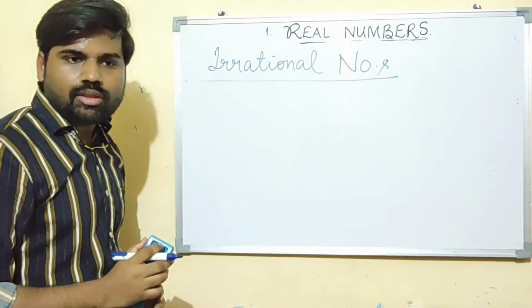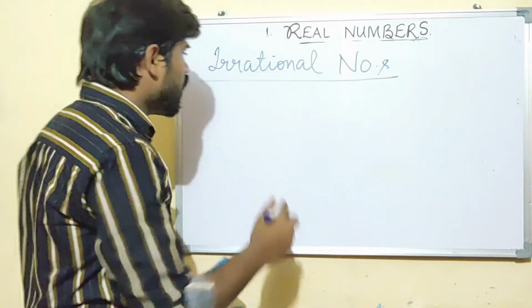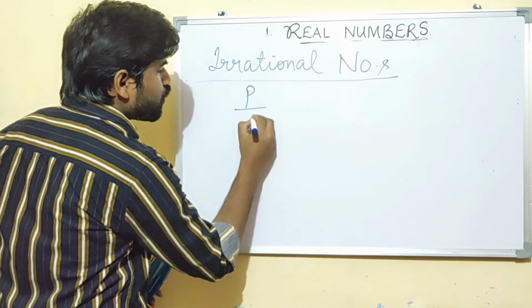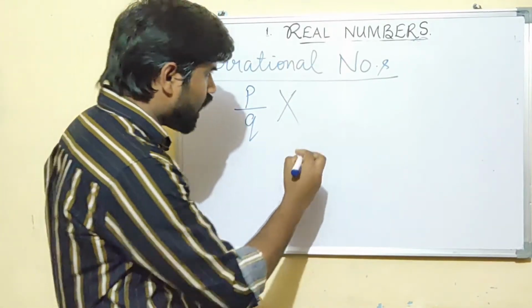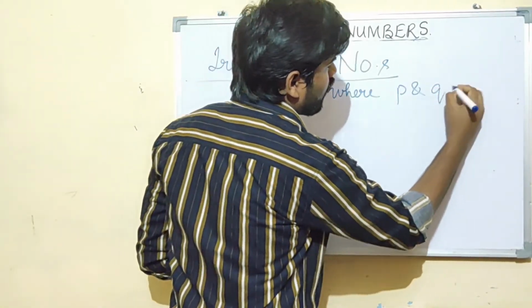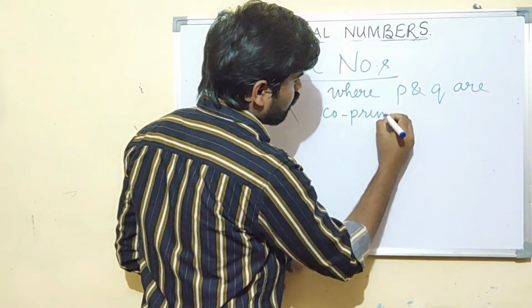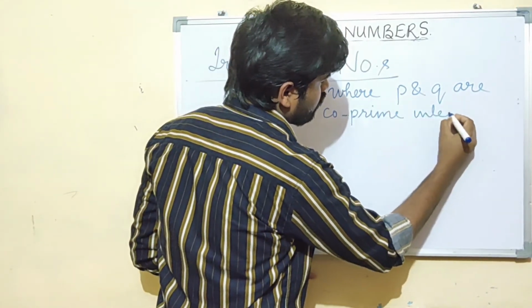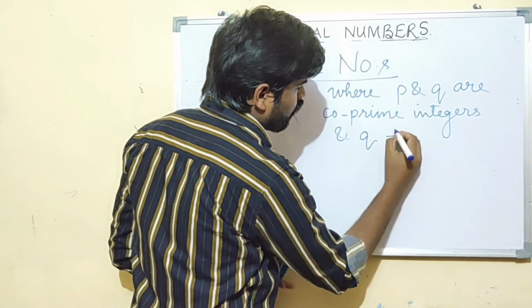Now, what is an irrational number? It is just the opposite of rational numbers. Any number which cannot be written in the form p upon q, where p and q are co-prime integers, and q is not equal to 0.